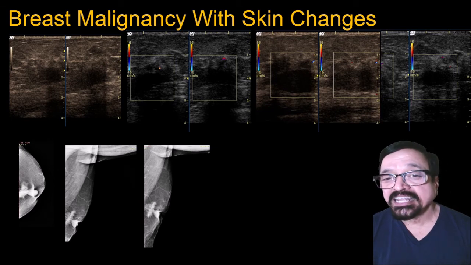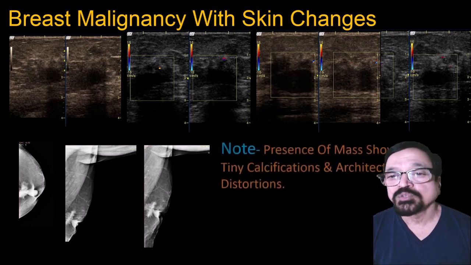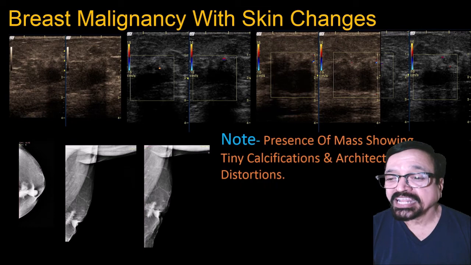Now what we are seeing here is a breast malignancy with skin changes. Now see the puckered appearance, retracted nipple. So whenever there are skin changes, wherever there is a mass below it, you think of malignancy. It goes more in favor of malignancy. Presence of mass showing tiny calcification, architectural distortion, skin changes and nipple retraction, all are going in favor of malignancy.